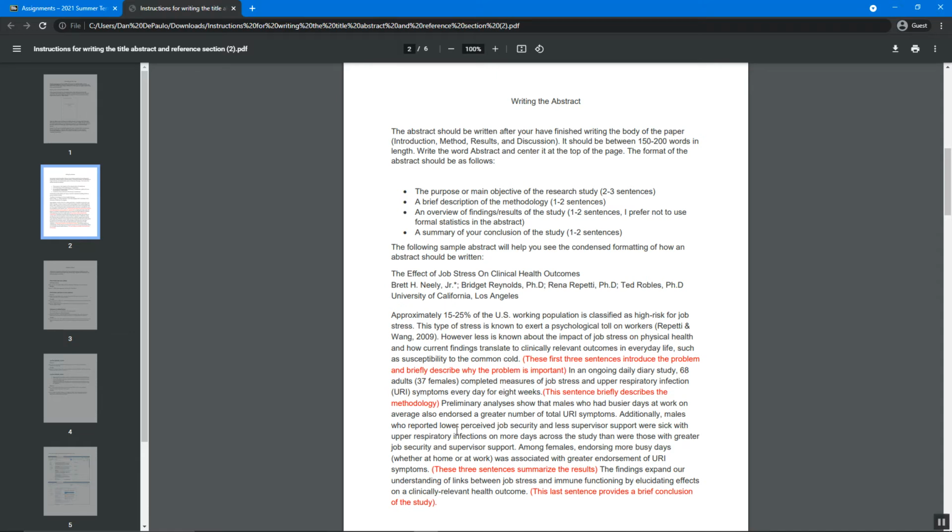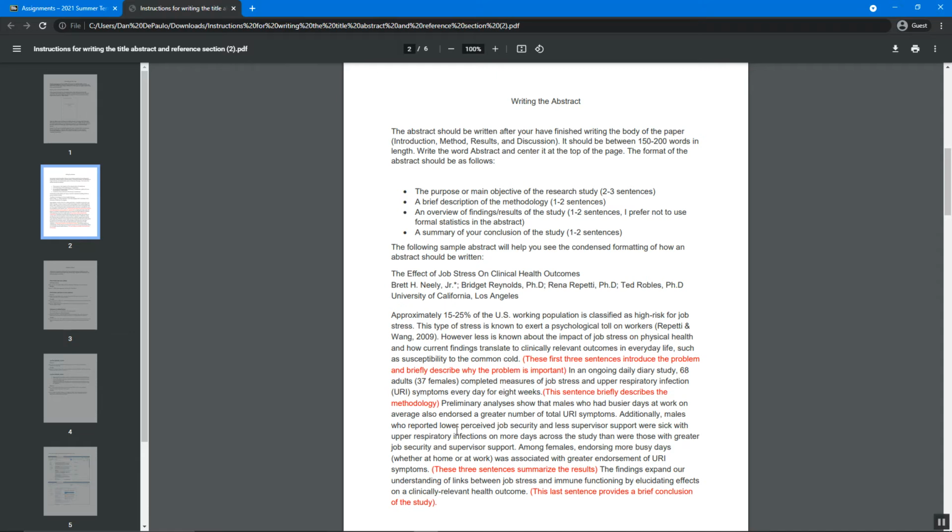The results and the findings of the study, once again, 1 or 2 sentences. Do not include the statistics. You do not want to put the statistics in the abstract. Just the general results. And in our study, we didn't really have any significant results, so it's pretty easy to write that there: all 5 hypotheses were not significant. And then the summary of the conclusions of the study, 1 to 2 sentences. That last part, the summary and conclusion, is based off of the discussion. So as you can see here, the first 2 or 3 sentences is based off the introduction.